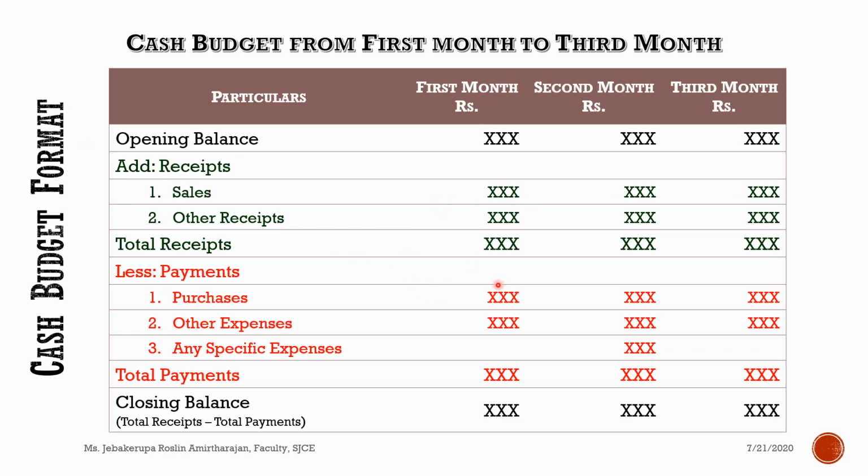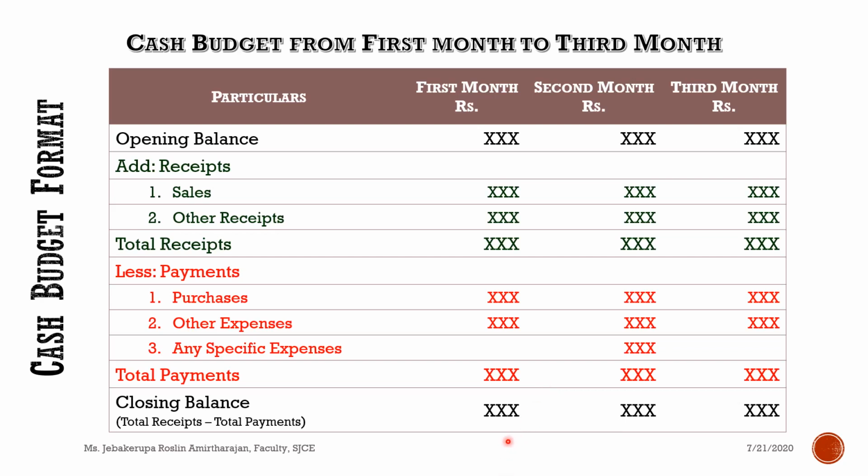Suppose the total receipt is 1 lakh and the total payment is 1 lakh 20,000. Now you will have a negative, a shortage of rupees 20,000. It means that in the particular month, the total receipt is not enough to meet the total payment of your month. That is, you expect a shortage of rupees 20,000.